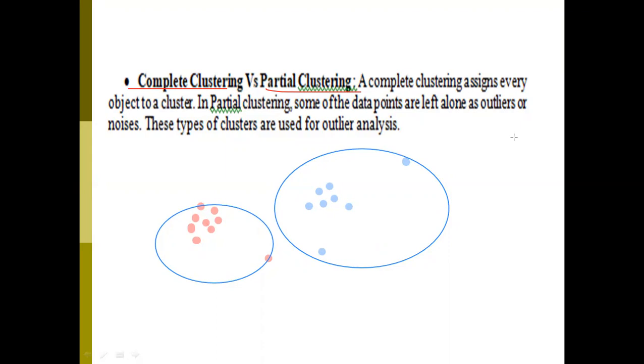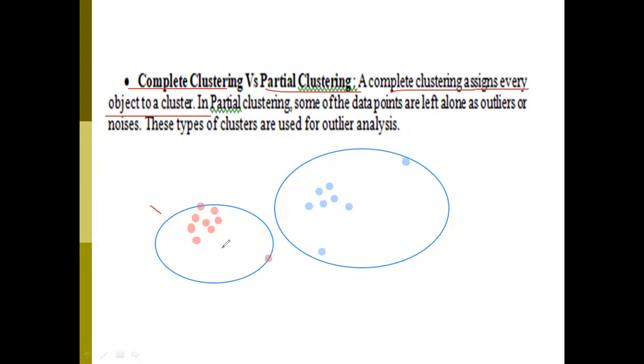Let us see the definition. What is complete clustering? A complete clustering assigns every object to a cluster. Here we have assigned these objects to this cluster itself, but these only belong 50% to this cluster, even though we have added these points into this group.